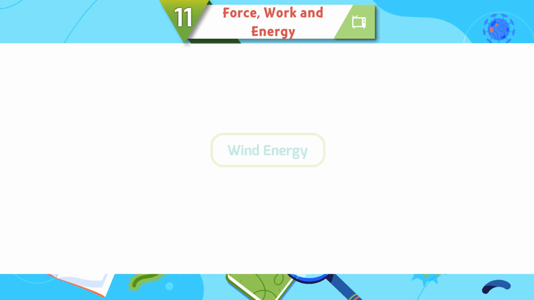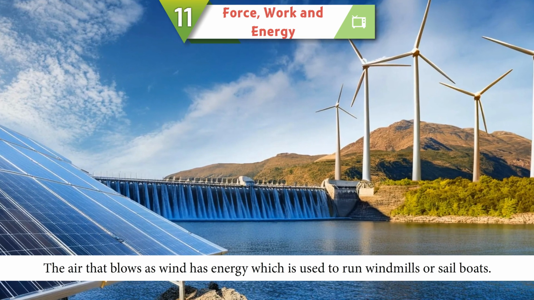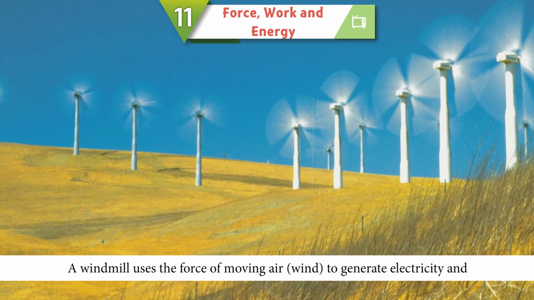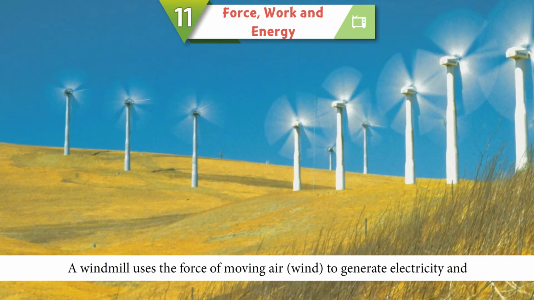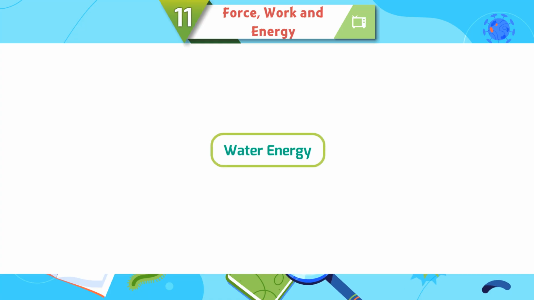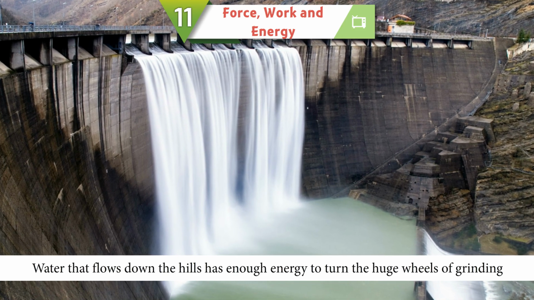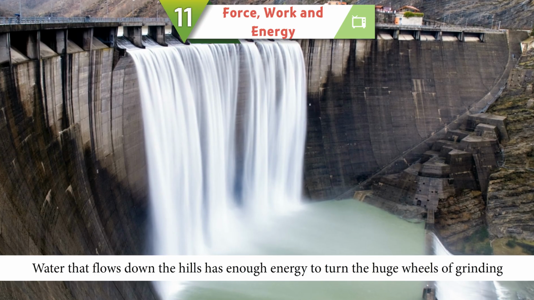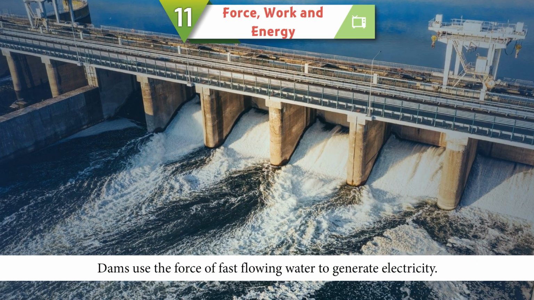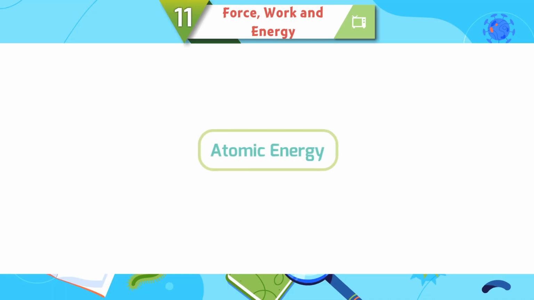Wind energy. The air that blows as wind has energy which is used to run windmills or sailboats. A windmill uses the force of moving air, wind, to generate electricity and draw underground water. Water energy. Water that flows down the hills has enough energy to turn the huge wheels of grinding mills or turbines in dams. Dams use the force of fast flowing water to generate electricity.